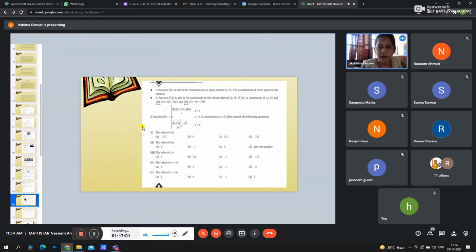Now, in this question also, we have a similar type of question as sir has already discussed. We can use L'Hopital's rule here, by differentiating the numerator and denominator.